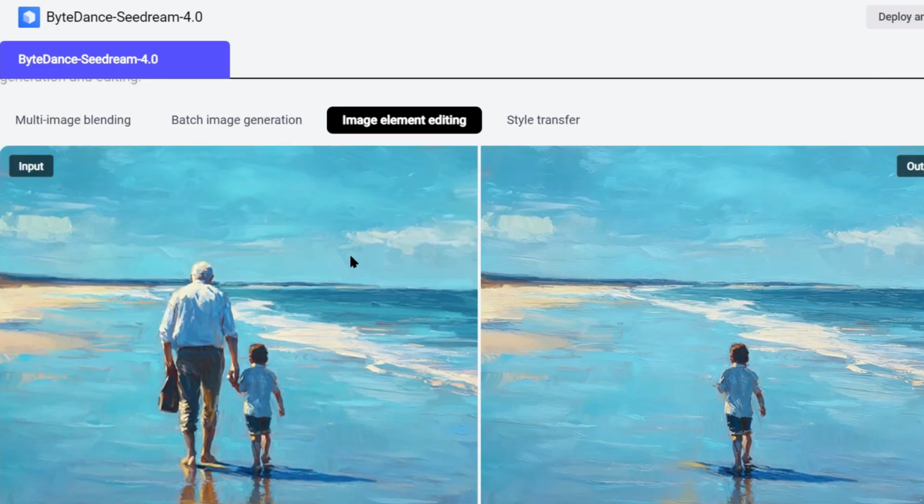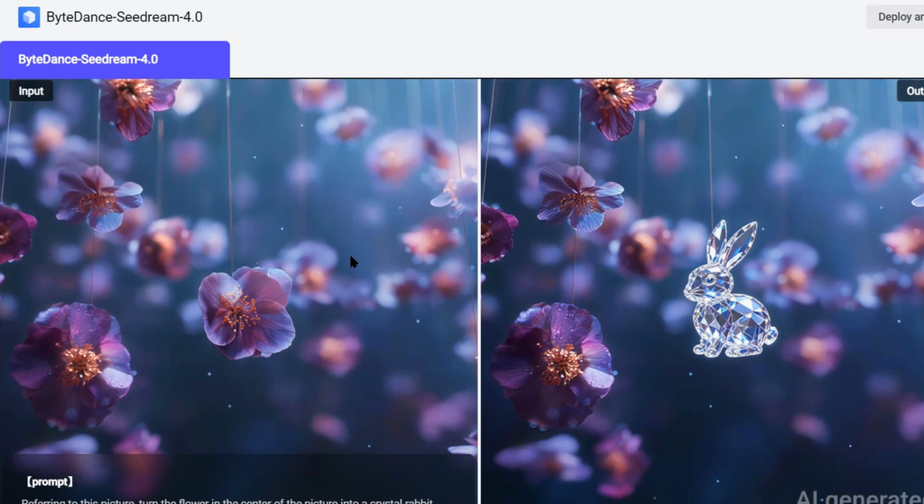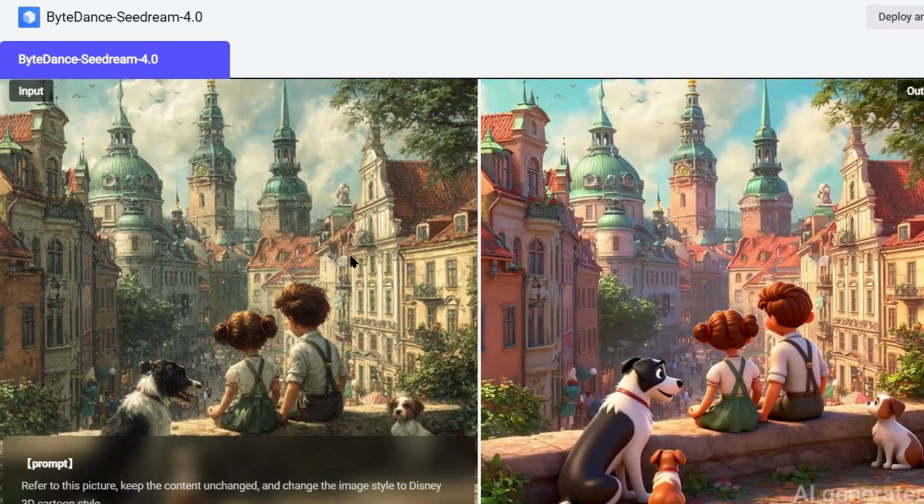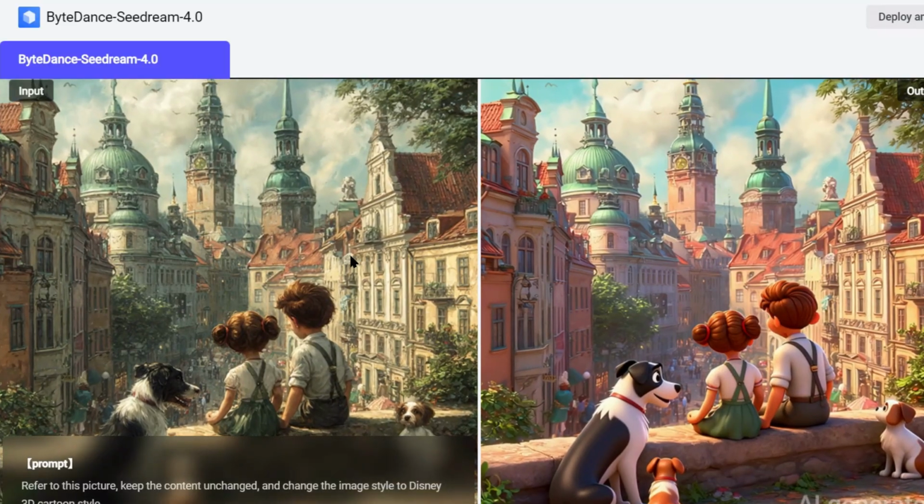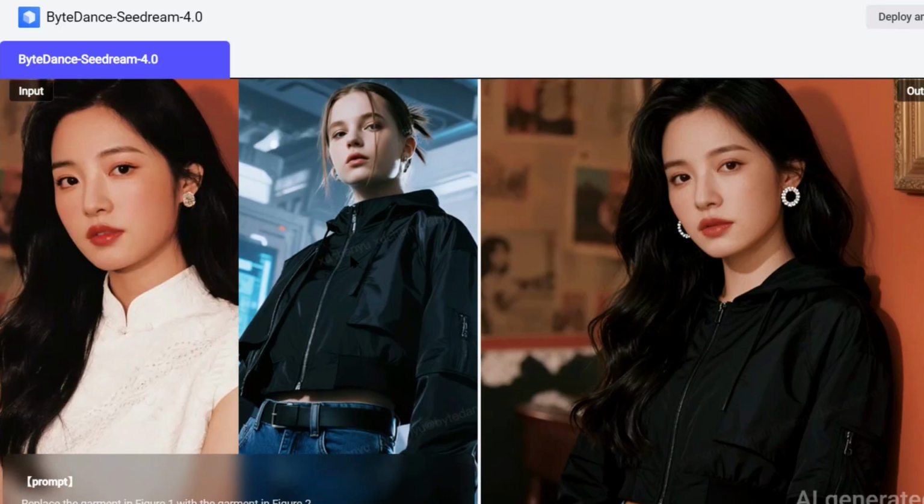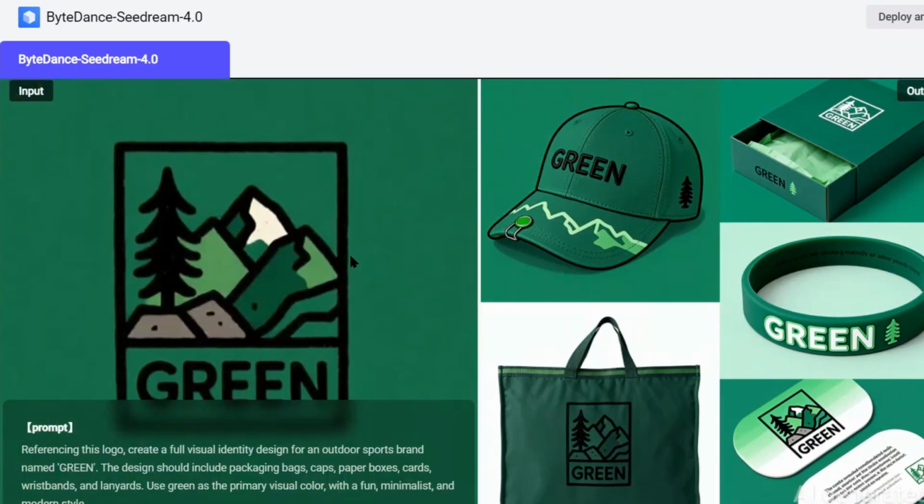Other AI image tools struggle when you ask for text to appear in images. Seedream 4.0 gets it right. For example, you could prompt it to create a business sign with specific text, or a book cover with readable title text, or a product label with clear writing. Most AI tools would mess this up. Seedream 4.0 gets it right more often than not.